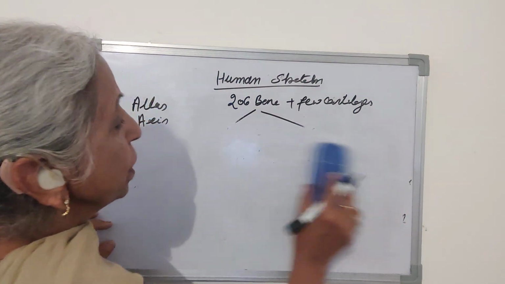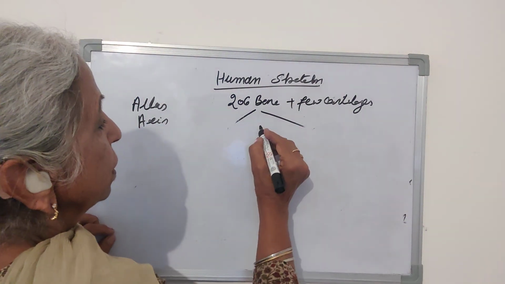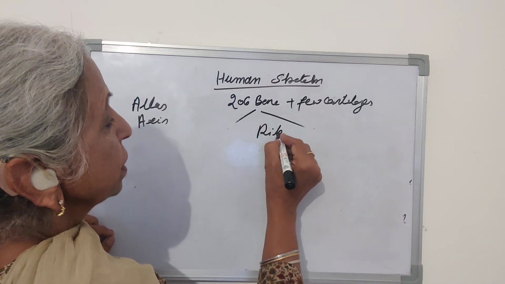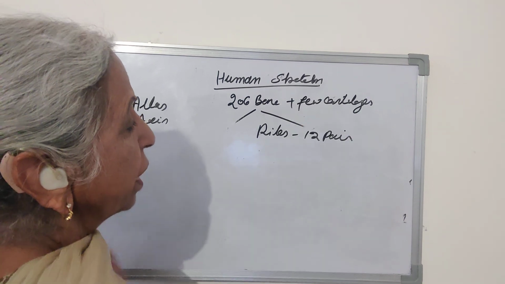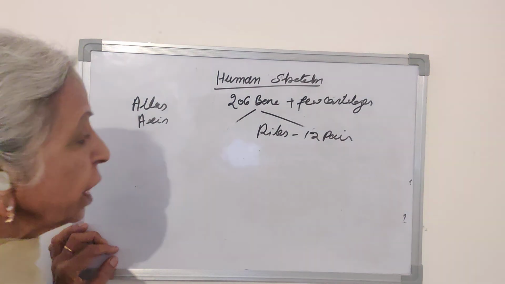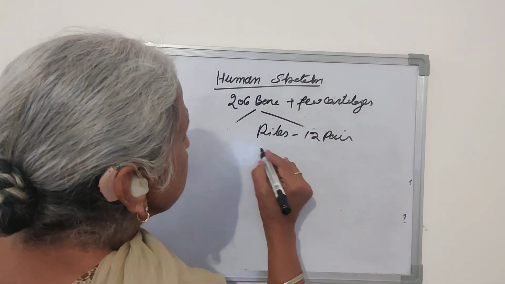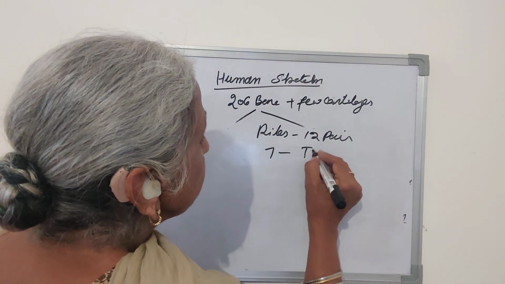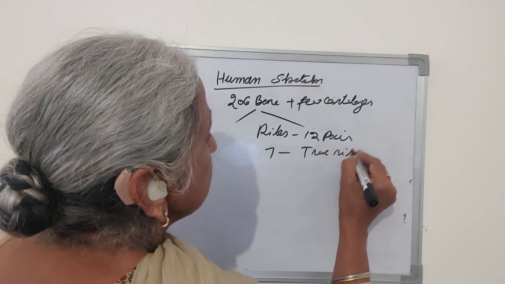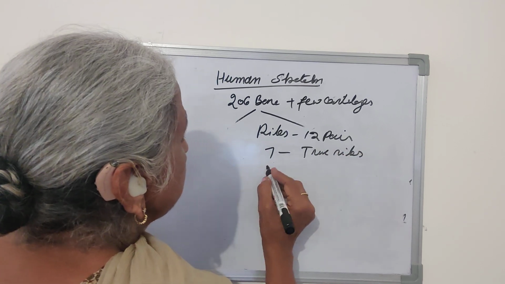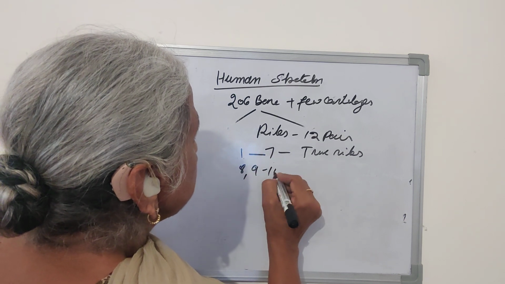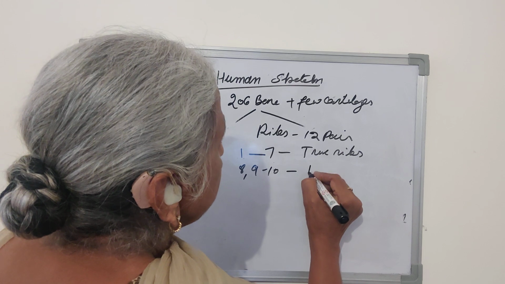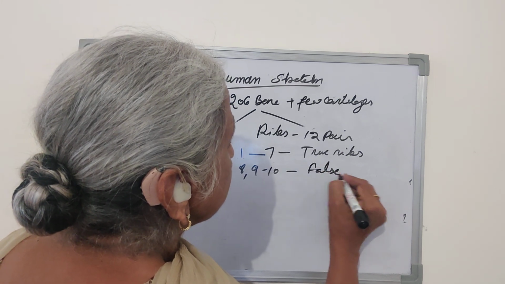There are 12 pairs of ribs, and according to their attachment, they are named as true ribs, false ribs and floating ribs. The first to 7th pairs are true ribs. The 8th, 9th and 10th pairs are false ribs.